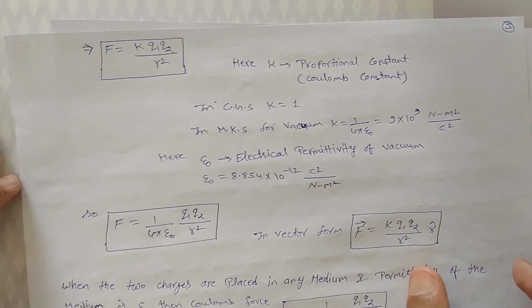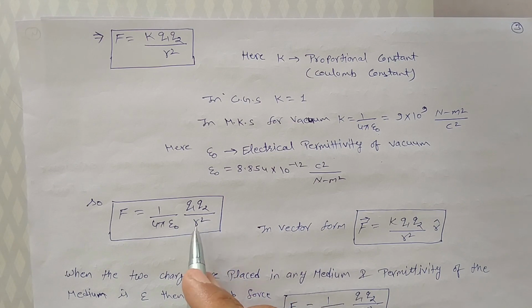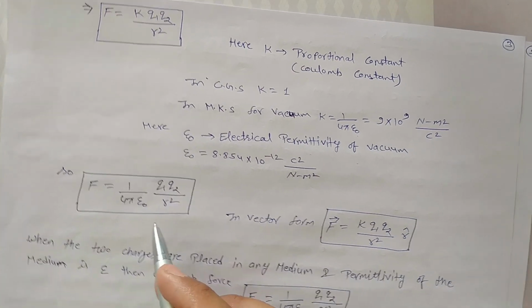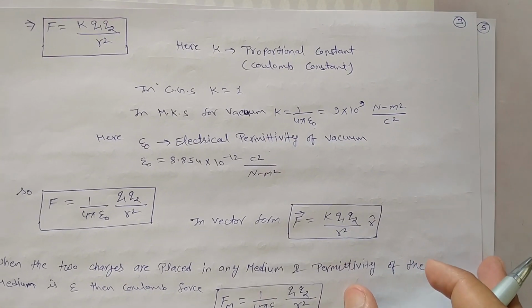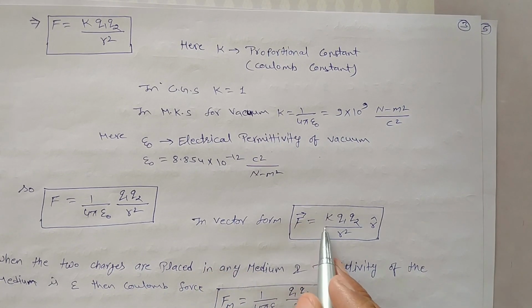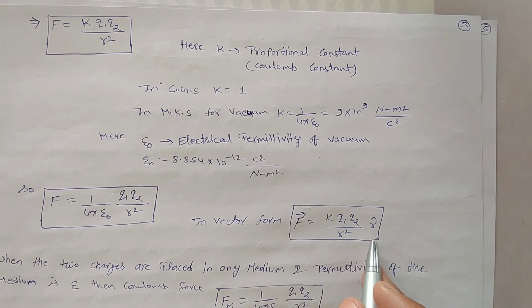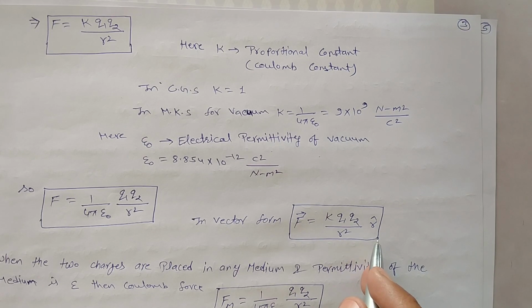So we can write Coulomb force F is equals to 1 upon 4 pi epsilon naught Q1 Q2 upon r square. This Coulomb force we can write in vector form. F vector is equals to K Q1 Q2 upon r square, r cap. Here r cap is a unit vector.